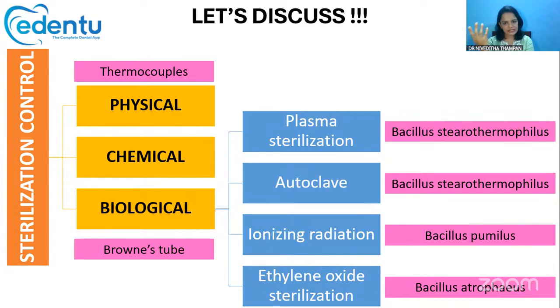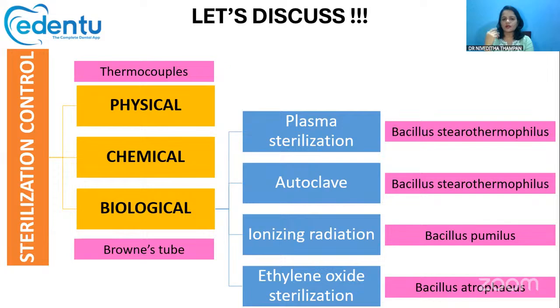If the spores are killed, that means the sterilization is successful. If the spores survive, that means the sterilization has failed. So this is the biological method of sterilization control.